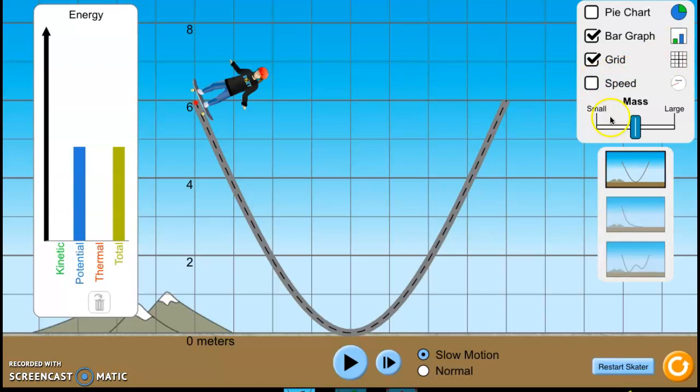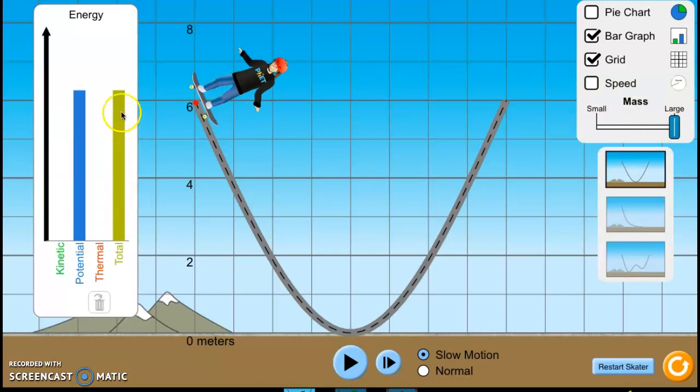All right, let's now look at what happens if we add mass. So now let's make a bigger skateboarder. Let's make him a really big guy. Okay, so he's huge now, right? So we started off here. He was a small guy, and now he's a big guy. So the total energy of the system now starts out more, because the total energy at this point depends on his potential energy, and his potential energy depends on his height and mass, and we just increased his mass, okay? So increasing the mass is going to increase the total energy of the system.